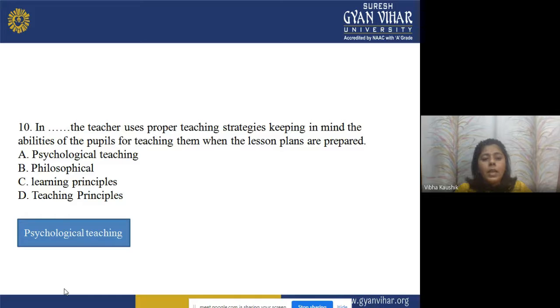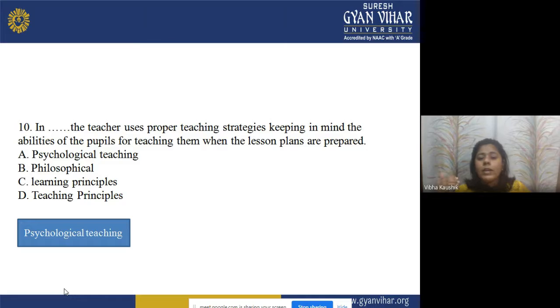Now the 10th one. In dash, the teacher uses proper teaching strategies. Now the teacher is using proper teaching strategies, keeping in mind the abilities of the people, and he keeps in mind the different abilities or capabilities of the people when the lesson plans are prepared. Now the options are A. Psychological teaching, B. Philosophical teaching, C. Learning principles, or D. Teaching principles. Now the correct answer is psychological teaching.